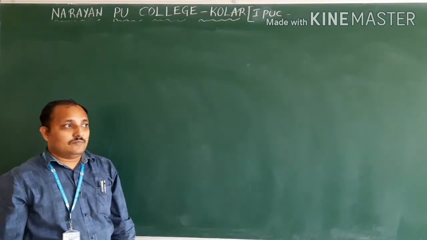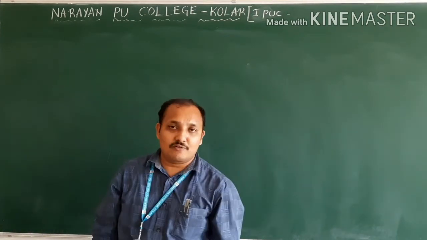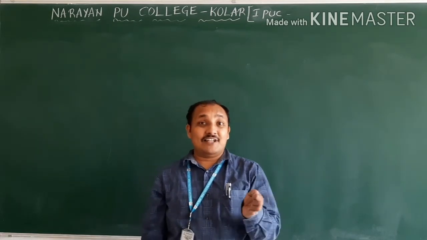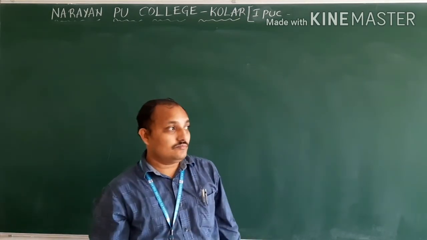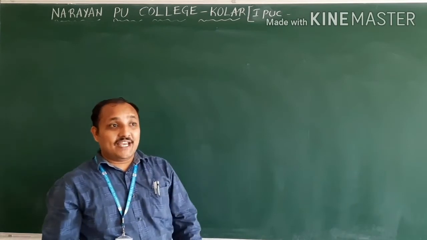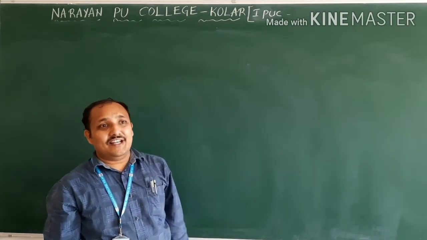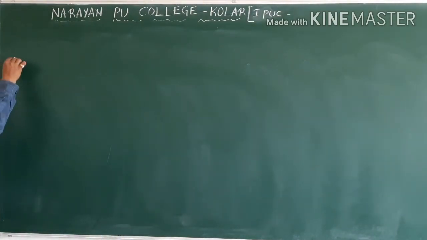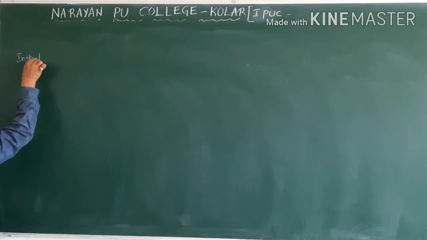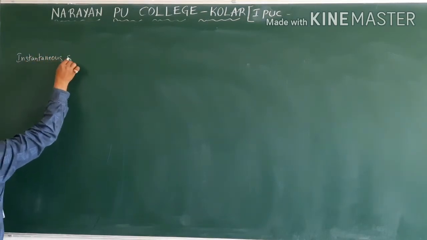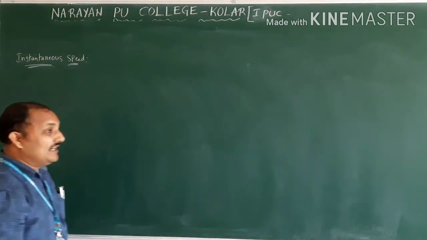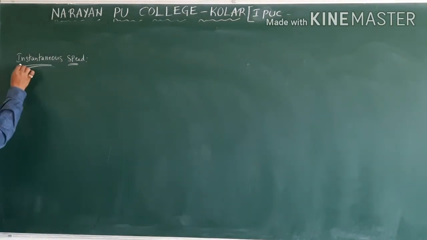So now we have discussed velocity, speed, and average velocity, average speed. Now we are going to discuss instantaneous speed and instantaneous velocity. So these are new words for you. Instantaneous speed, instantaneous velocity. It is in the name only. What is the definition of this?